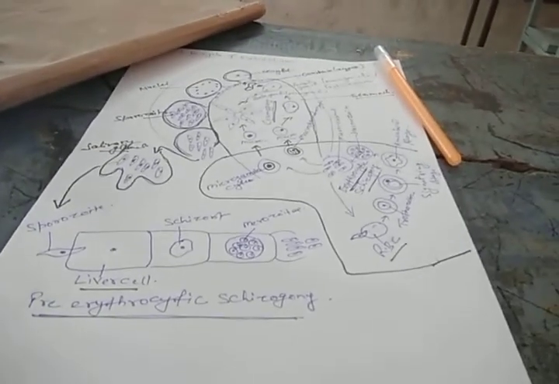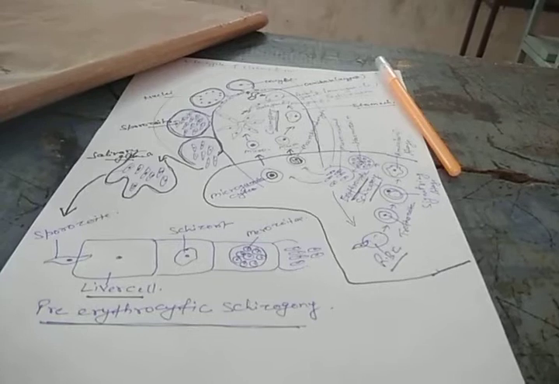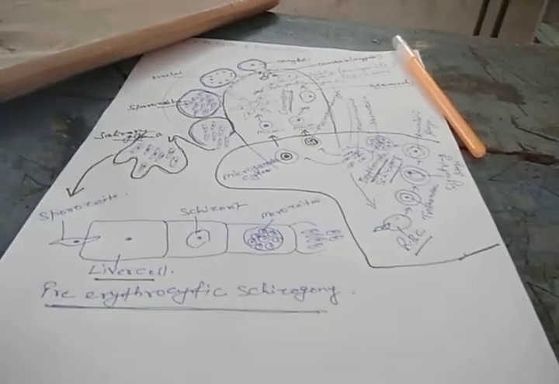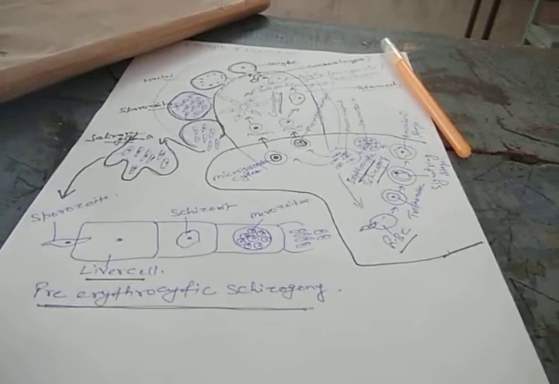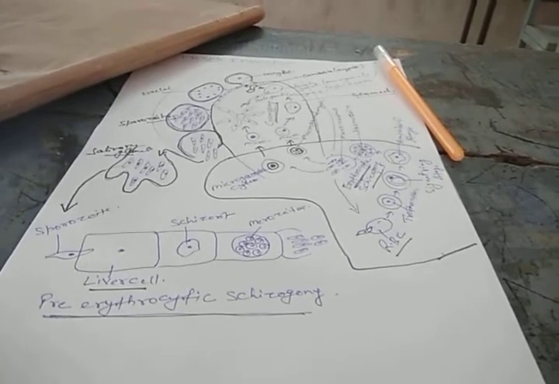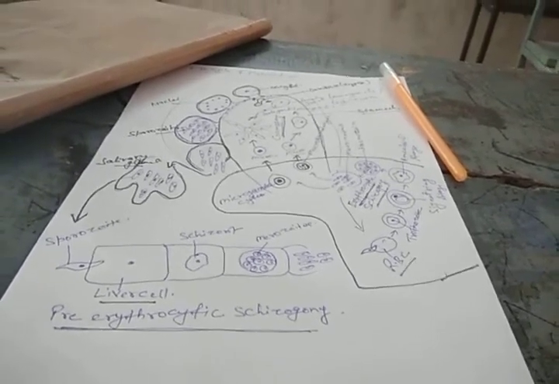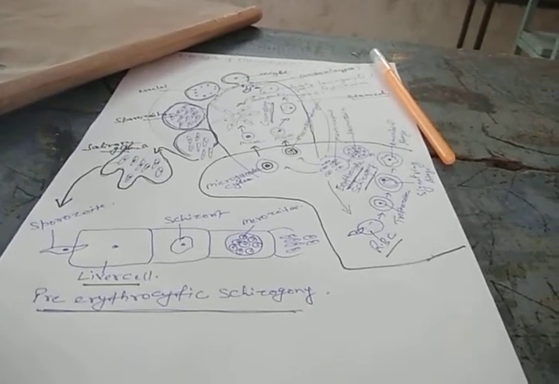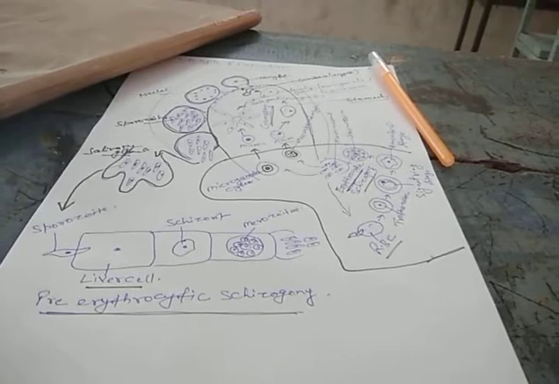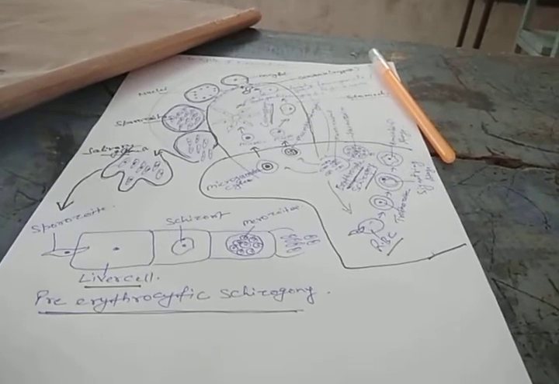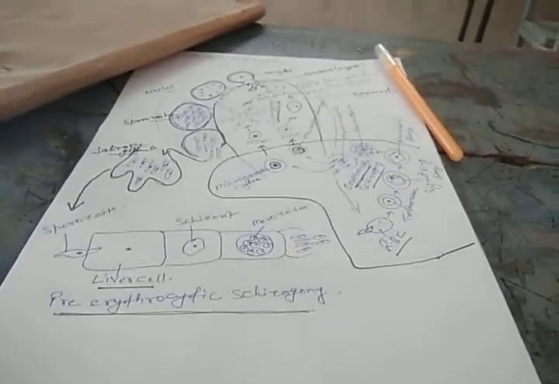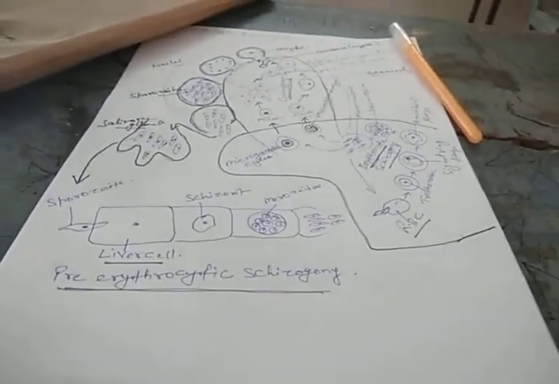Now, first of all, when an infected Anopheles mosquito bites a healthy person to suck the blood, while the mosquito makes the puncture in the skin of the human being, it pours some saliva from the salivary gland, because saliva acts as an anticoagulant, so that it helps the mosquito to suck the blood continuously.